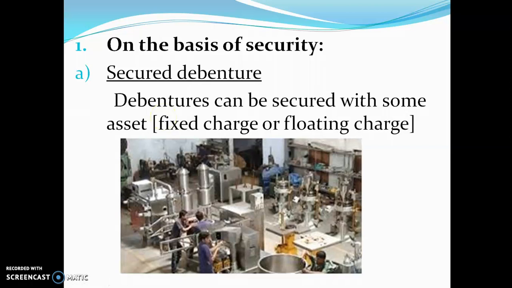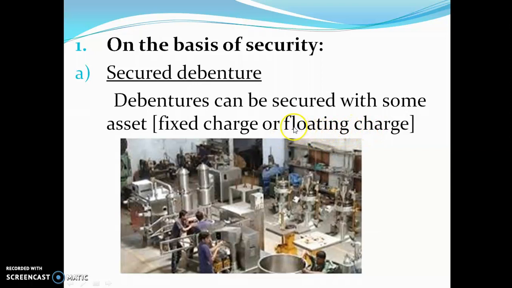Now there are 2 types of charge. One is a fixed charge and the other is a floating charge. Now your question might be, what is fixed charge? See, fixed charge means a particular asset is given in writing. So suppose it says machinery, that means that particular asset you can take, because it is clearly given to you in writing that machinery is a fixed charge you can take. So, fixed charge means when a particular asset is given in writing. Floating charge, nothing particular in writing.